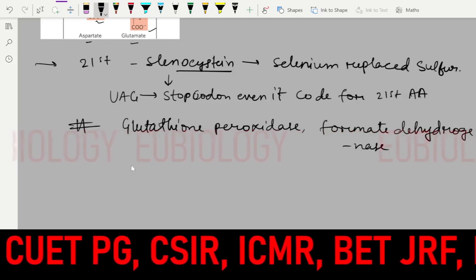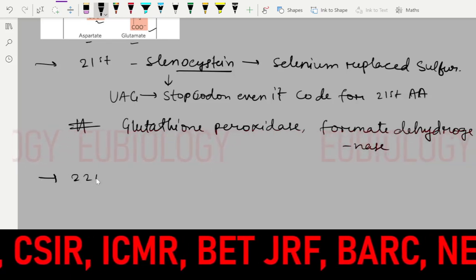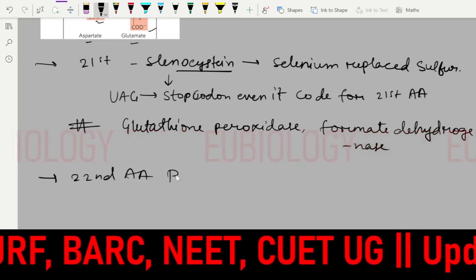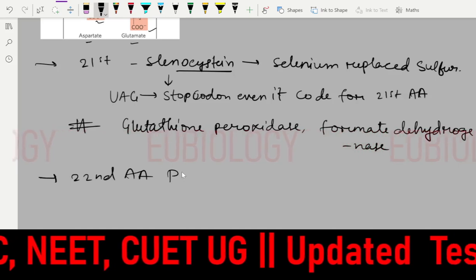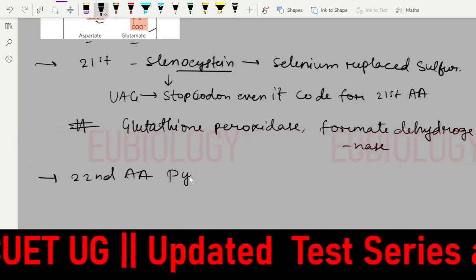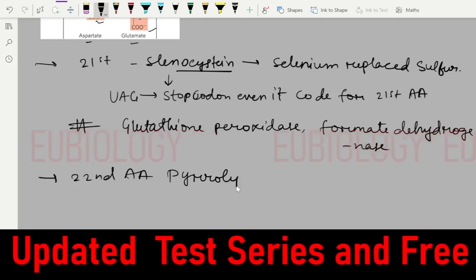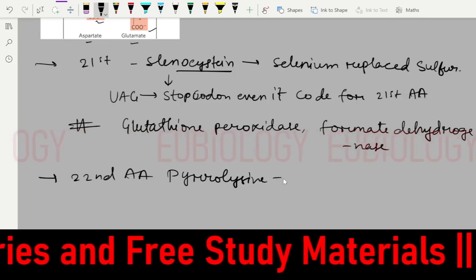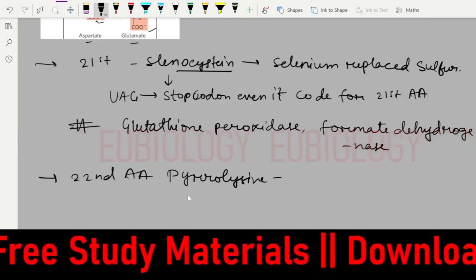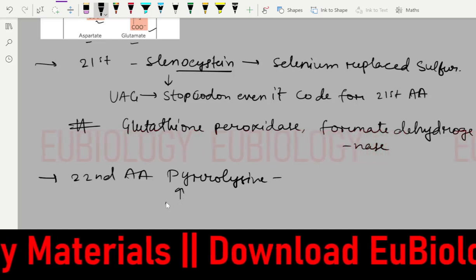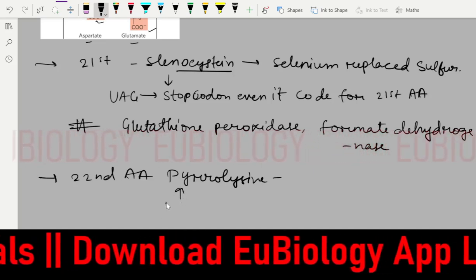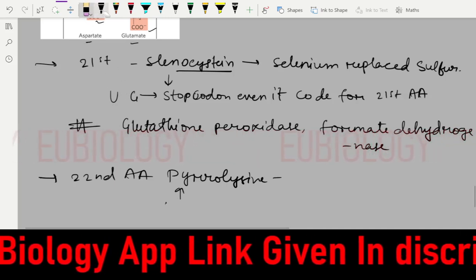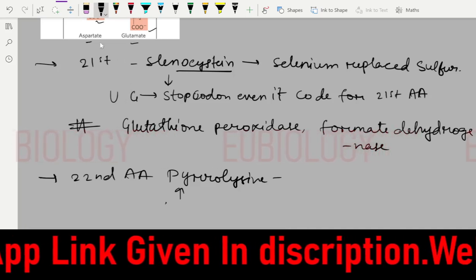Formate dehydrogenase. Second is the 22nd amino acid. In this 22nd amino acid, this is the lysine modification, sorry, pyrrolysine, similar to lysine. So pyrrolysine is coded by the, sorry, I made a mistake. You should write UGA, Ullu Gaya.